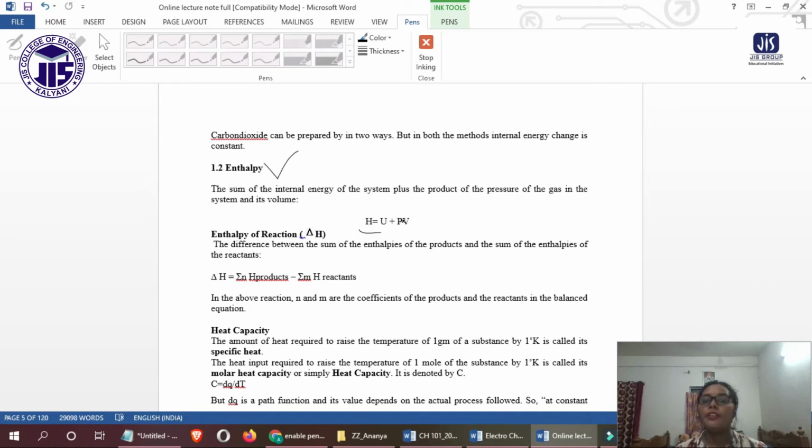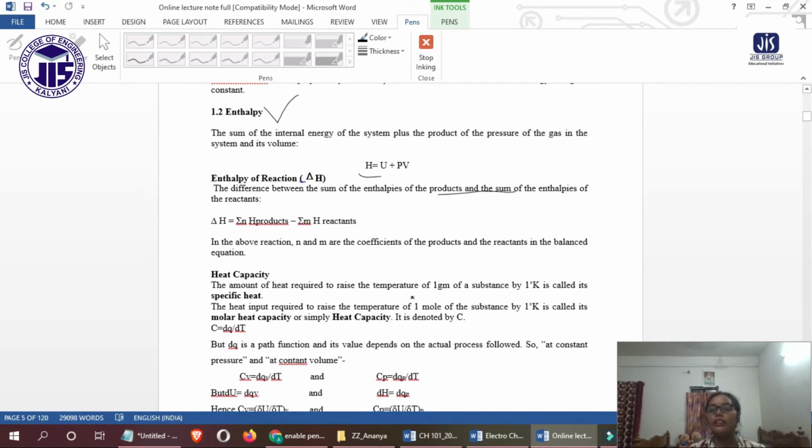Now the enthalpy of the reaction: whatever enthalpy we have after the reaction, it will change. That is called the heat of reaction. So delta H equals the difference between the sum of the enthalpies of the products and the sum of the enthalpies of the reactants. If we take the difference, we can know the change of heat, or change of enthalpy, during the reaction.